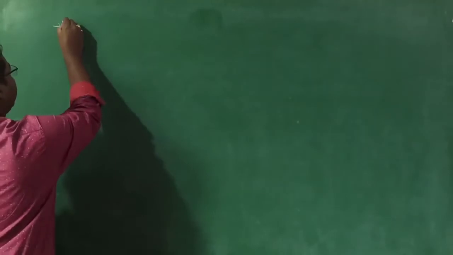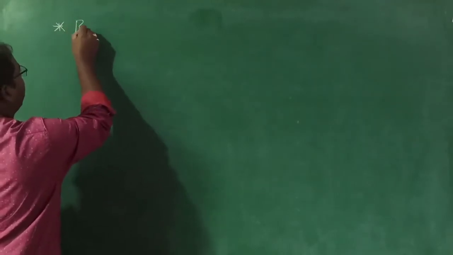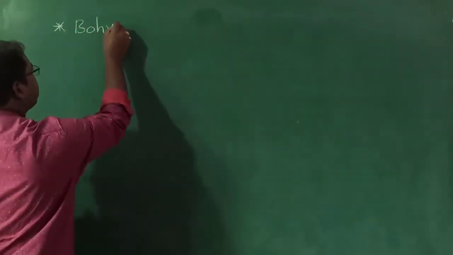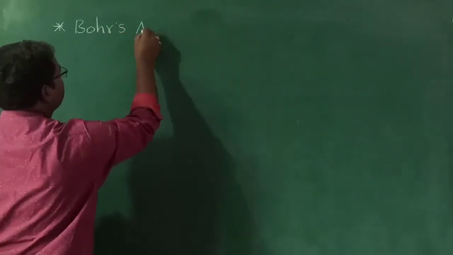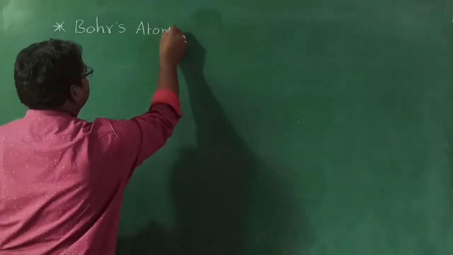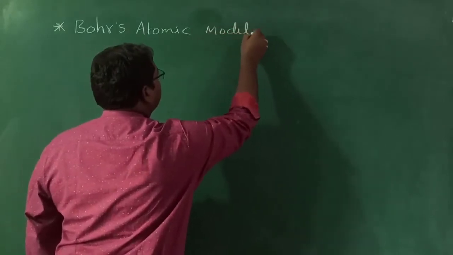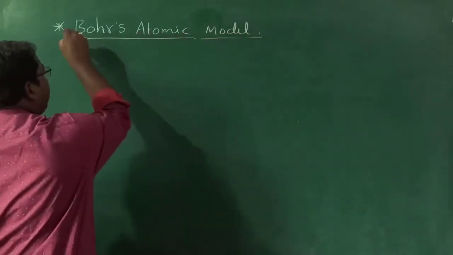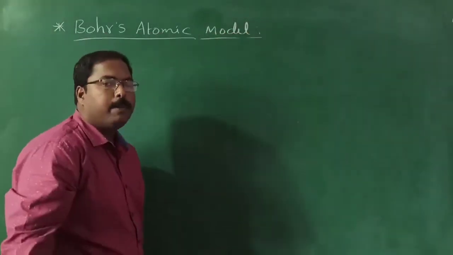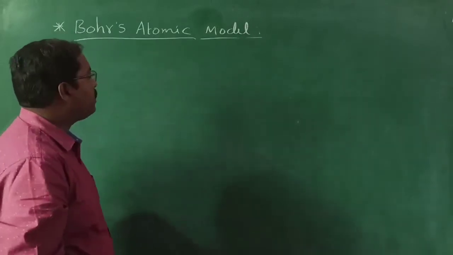Now, keep the heading as Bohr's atomic model. A very important atomic model when compared to the remaining atomic models.